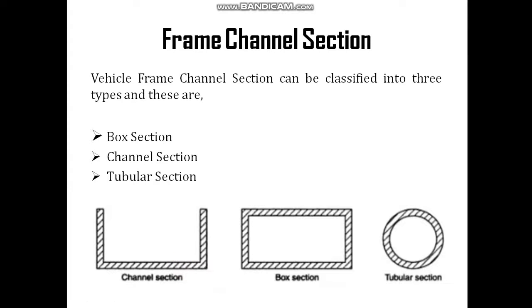So generally three types of frame channel sections are used.